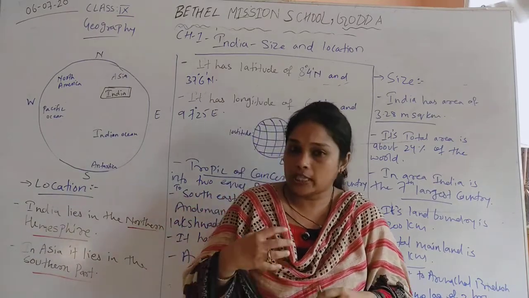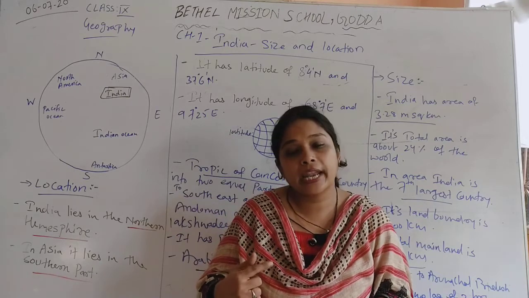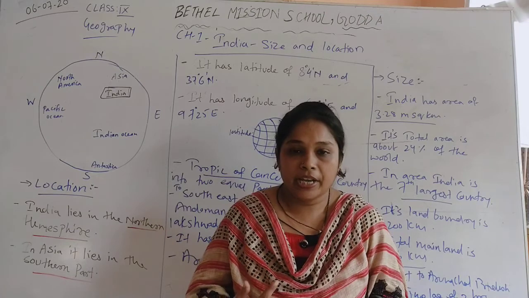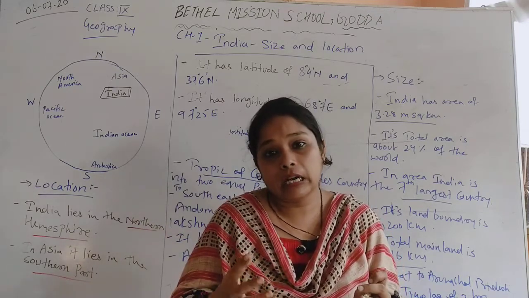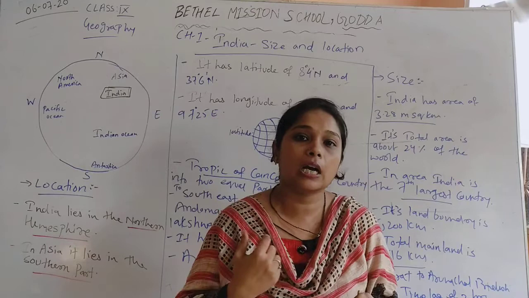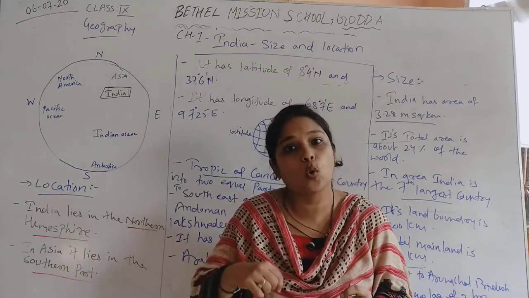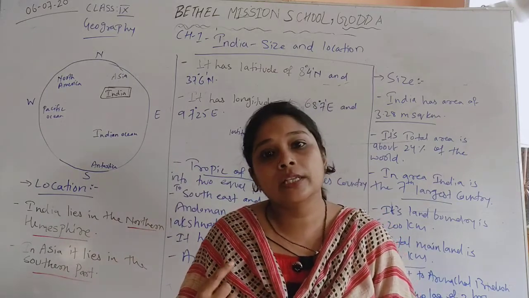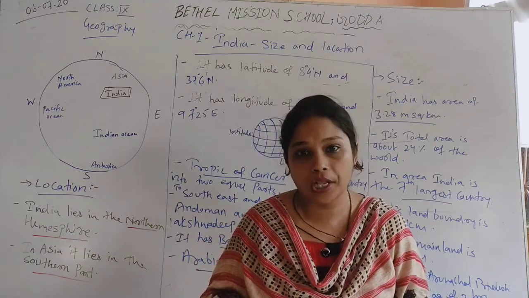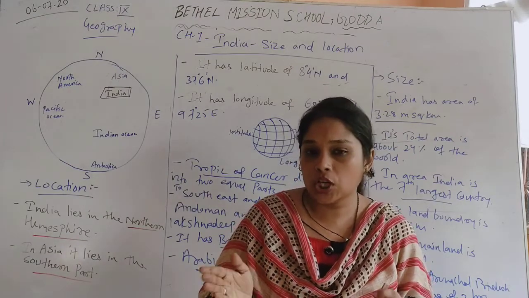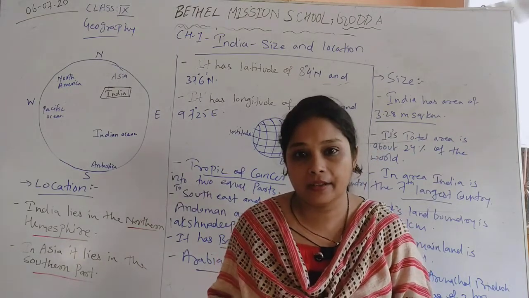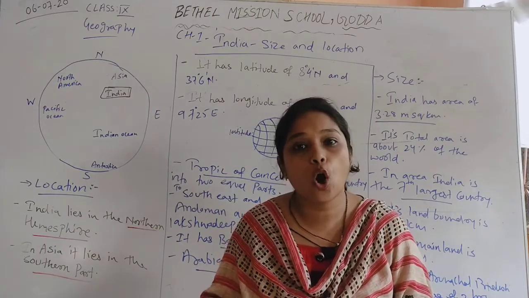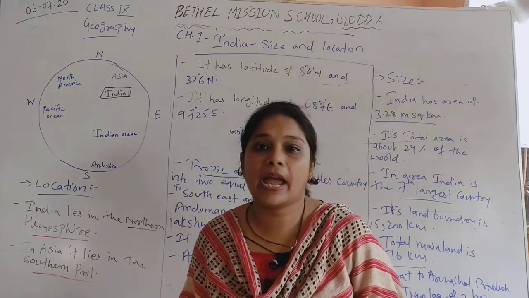As we all know, the earth revolves around the sun, and the earth also rotates around its own axis. When the earth rotates around its own axis, it takes 24 hours to complete one rotation. And that 24 hours which the earth completes makes day and night. Okay, we have day and night because of the rotation of the earth on its own axis. That is why we are having daytime and night time.